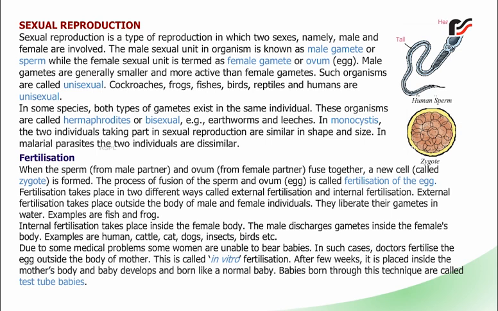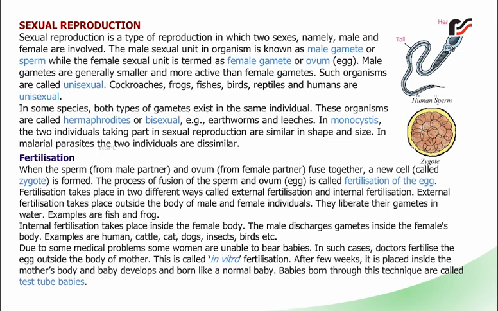Internal fertilization takes place inside the female body. The male discharges gametes inside the female's body. Examples are human, cattle, cat, dogs, insects, birds, etc.